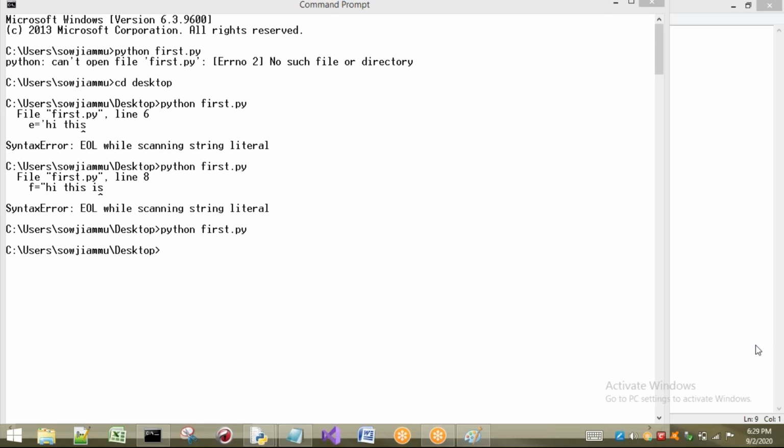For multi-line comments, can we use triple quotes? Yes. We have already discussed multi-line comments in the second or third session. Generally, multi-line comments are not present in Python, but we can use triple double quotes or triple single quotes as a multi-line comment.